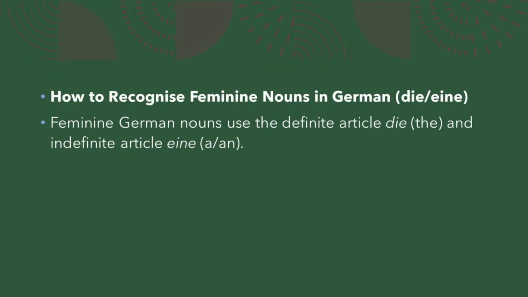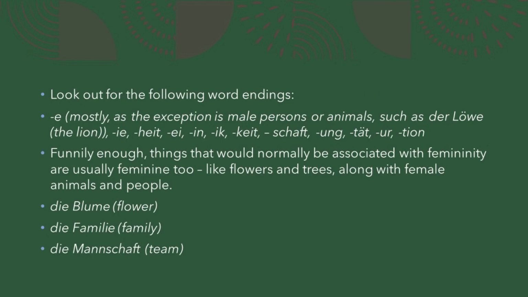How to recognize feminine nouns in German? Feminine German nouns use the definite article die and indefinite article eine. Look out for the following word endings: e, i, heit, ei, in, ich, keit, schaft, ung, tät, ur, tion.